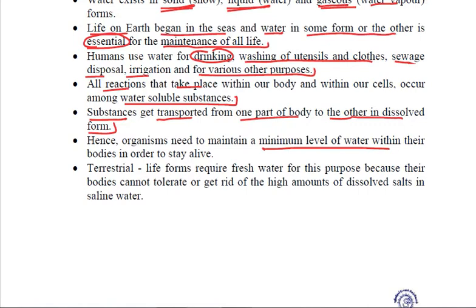Now, when we talk about terrestrial life forms, we know that we people who are living on land require only fresh water for our survival. Why? Why not sea water or salty water? The reason is that in seawater there are so many dissolved salts, calcium, magnesium salts, and our bodies cannot tolerate and cannot get rid of that high amount of dissolved salts in the saline water. That is why we require fresh water only.